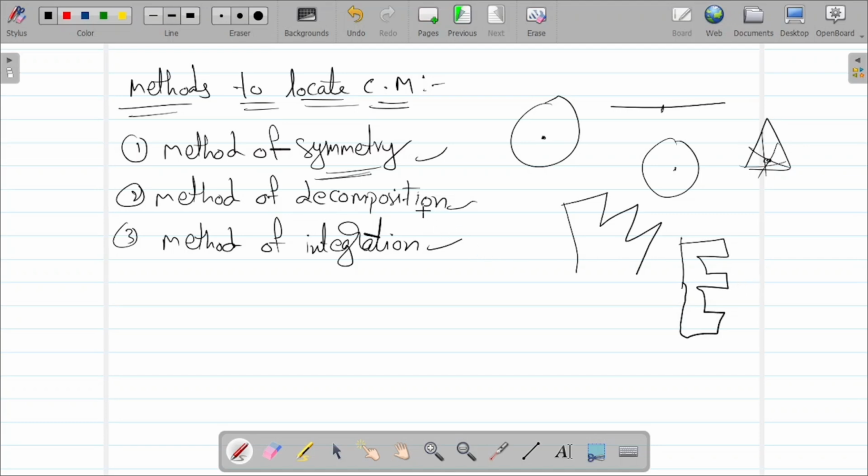By using the decomposition method we are about to find out. That means we are going to separate the particles, separate the masses, and make them into pieces. From that we are finding the center of mass. And third one, integration. This integration will be done for continuous mass distribution objects. Okay, for continuous mass distribution objects, we are about to find this integration. Right, we'll see now.